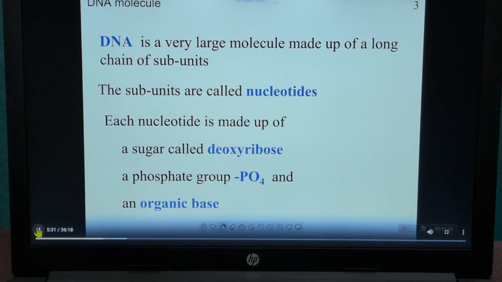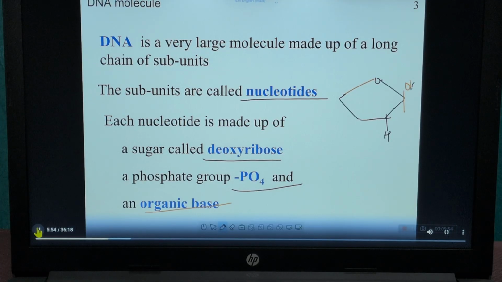Subunits are nucleotides, right? Each nucleotide is made up of deoxyribose, a phosphate group and an organic base. See here, this is the structure of deoxyribose.